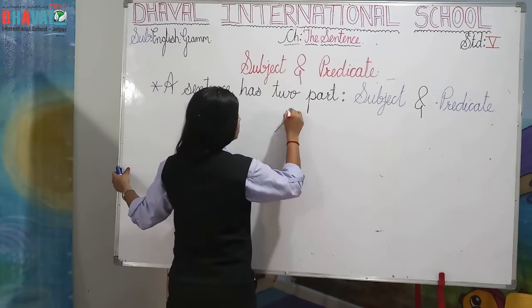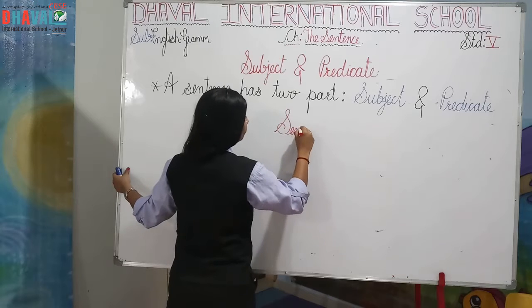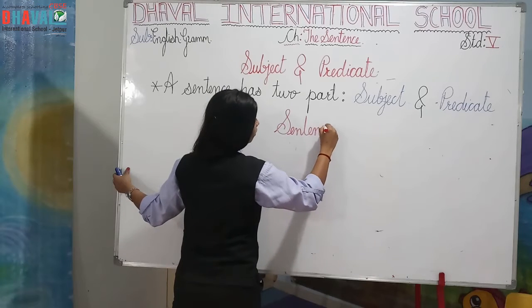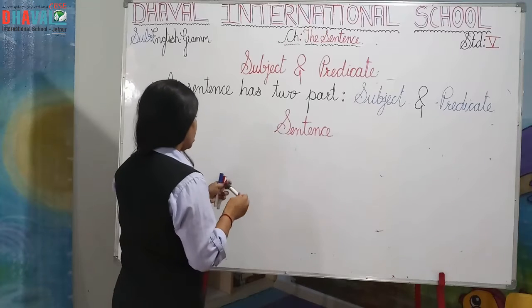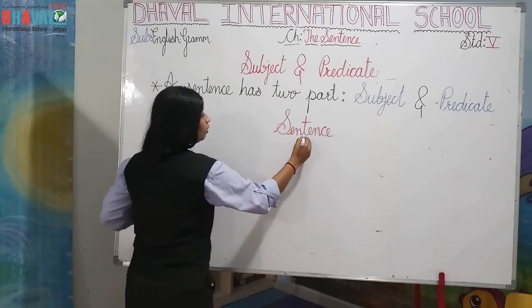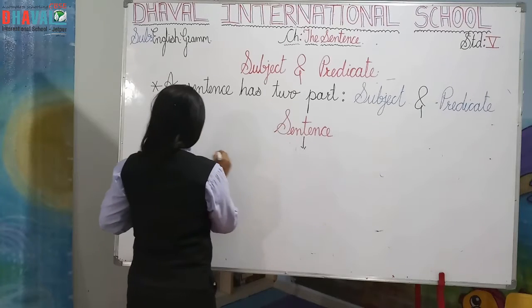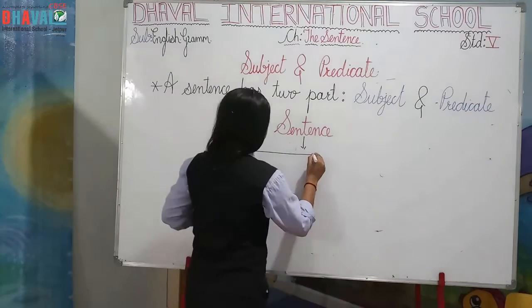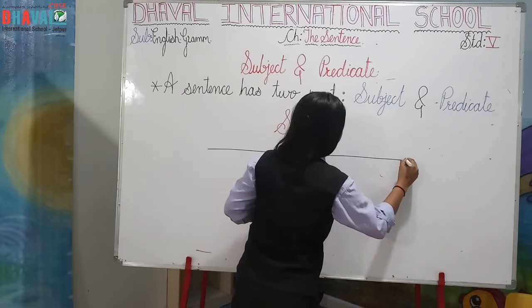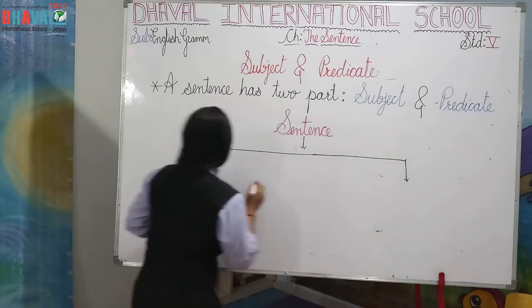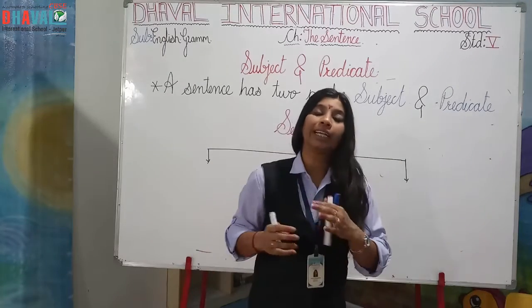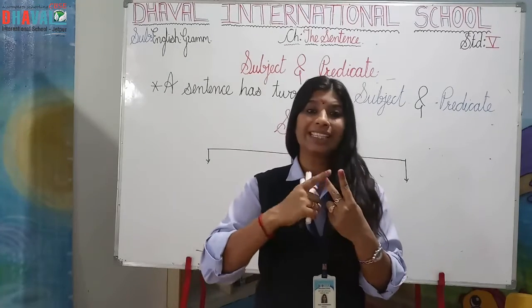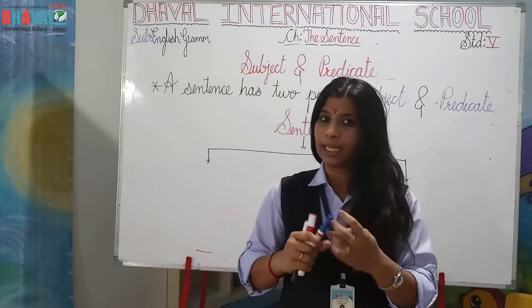Okay, suppose this is our sentence. Got it? I'm going to put a line. So in the sentence, it contains 2 parts. One is subject, second one is predicate, right?